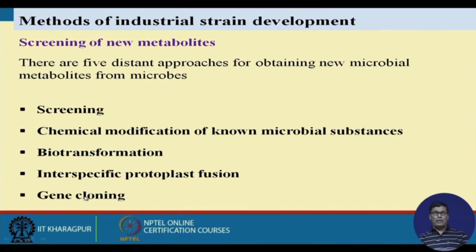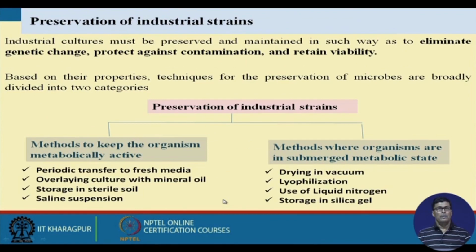And genetic cloning. I told you that insulin is used for diabetes patients, and insulin is a kind of protein that is available in the human system. So we can produce it microbially. How? We isolate the gene which produces insulin, and we overexpress that gene in our host, E. coli, so that through the fermentation process we can produce the insulin and use it in our day-to-day life.